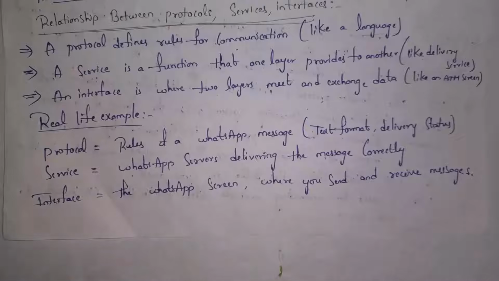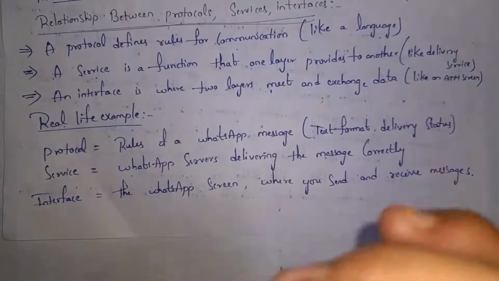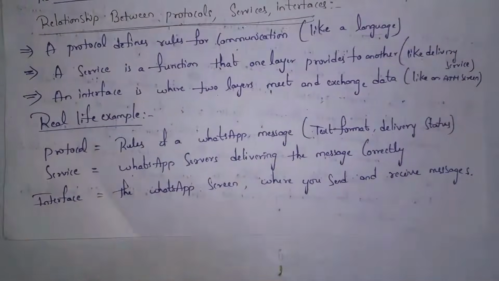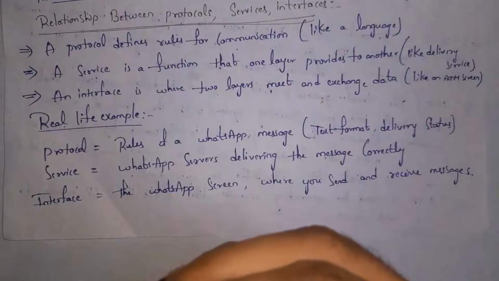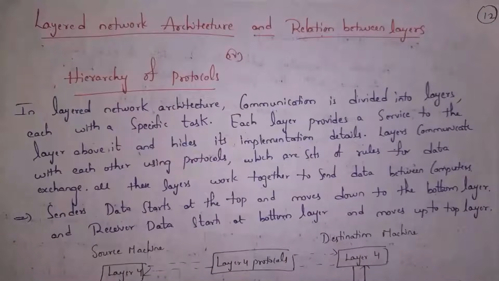And next one is interface. Guys, by using WhatsApp, you and your friend can communicate with each other. So this WhatsApp screen acts as an interface because the WhatsApp screen is a point which connects you and your friend. That is the interface. Next I will explain what is layered network architecture.